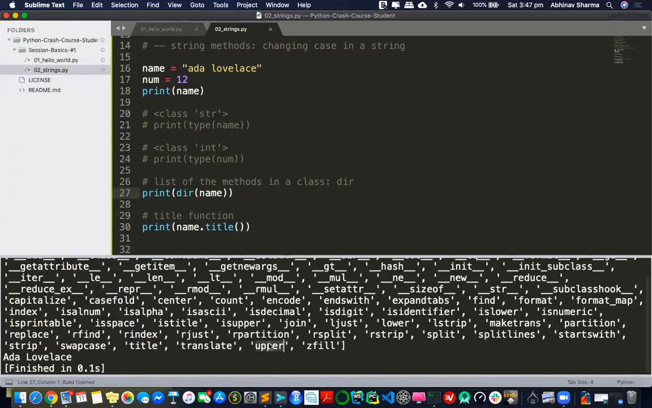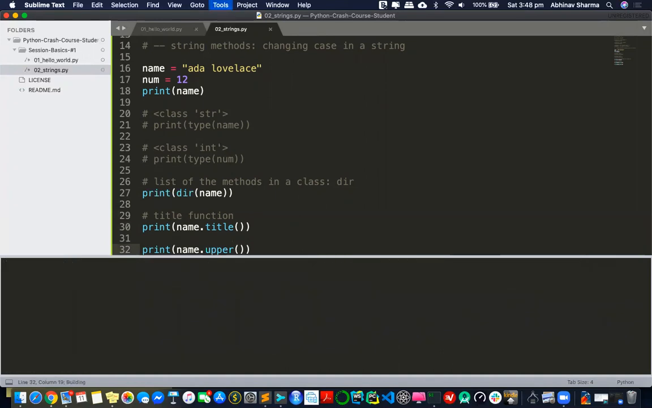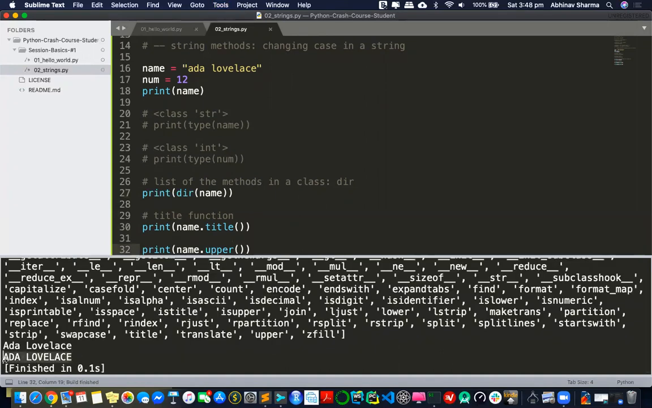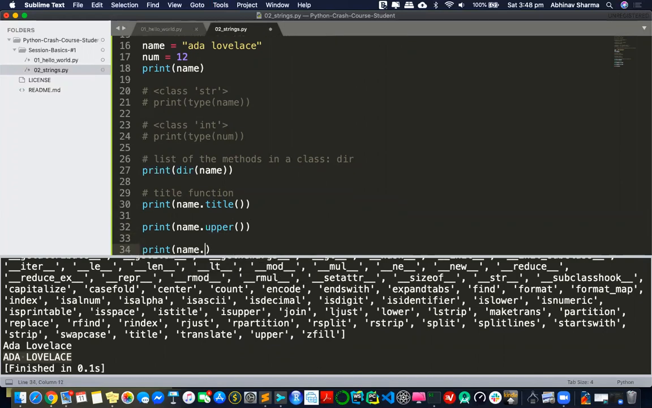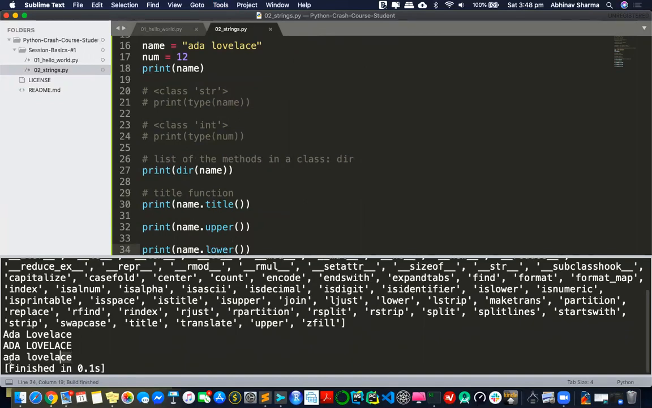There's something called upper. You can imagine what it does. It can convert the string to uppercase. Similarly, it has lower, which converts things to lowercase. Now you know how to access these functions, right? So you'll do something like this: name dot upper. And see, the whole thing is in uppercase now. Similarly, you can print name dot lower. So this whole thing becomes lowercase.